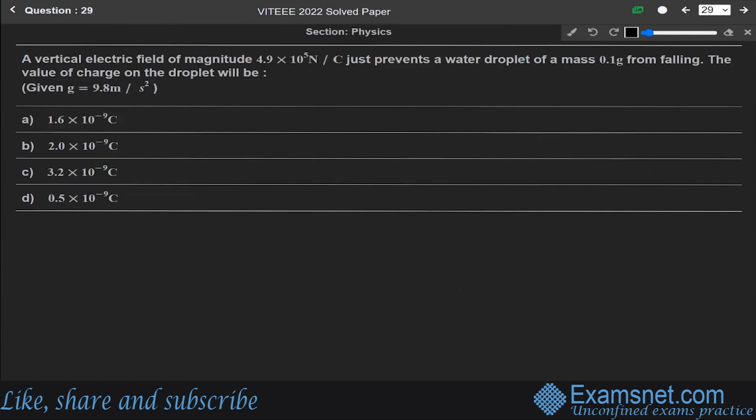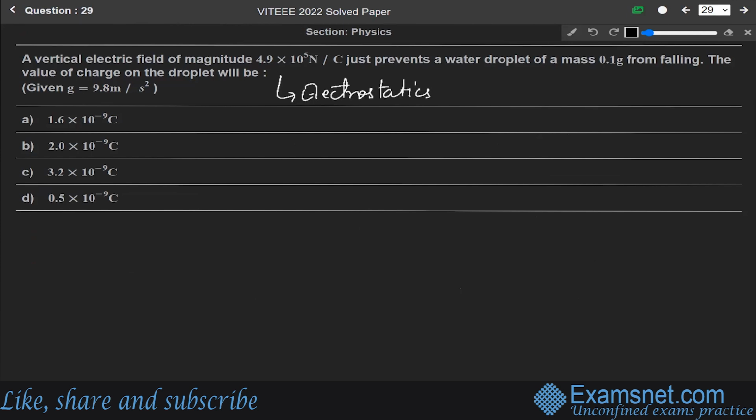Now next question, 29. A vertical electric field of magnitude 4.9 into 10 to the power 5 newton per coulomb just prevents a water droplet of mass 0.1 gram from falling. The value of charge on the droplet will be. So this question is from the chapter of electrostatics.